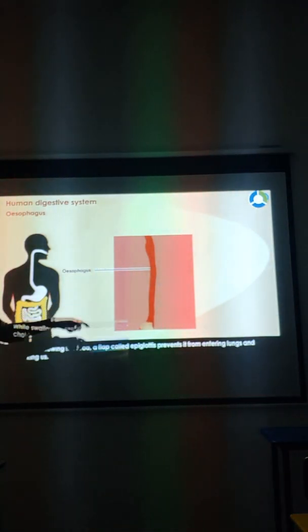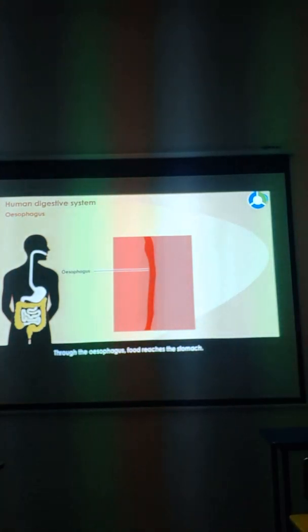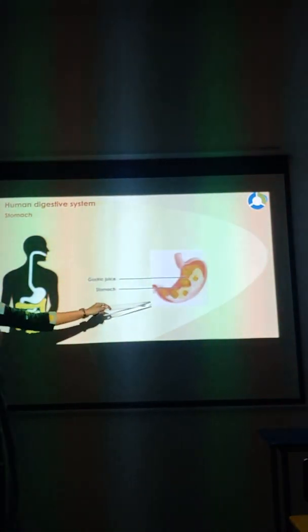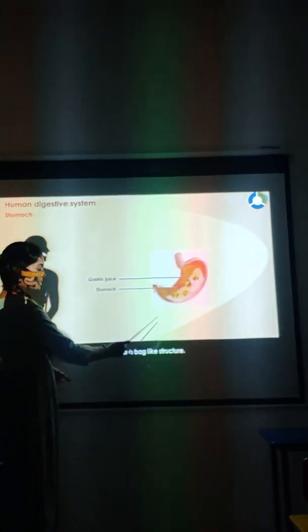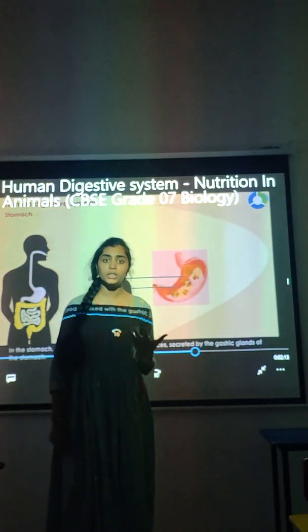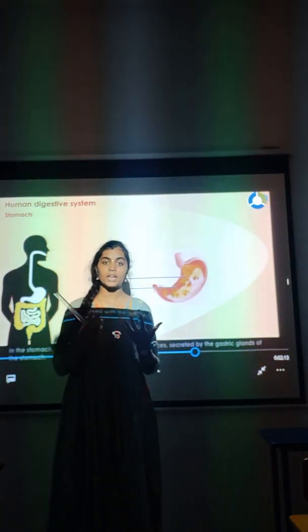See, it is closing and opening, right? Through the esophagus, food reaches the stomach. Now the food has entered the stomach. In the stomach, we have gastric juices. So, what does the stomach do? It secretes gastric juices which will break the food.